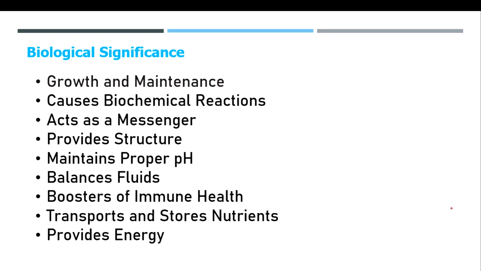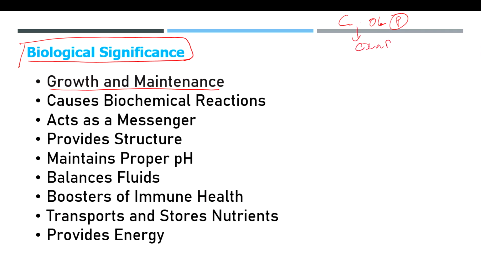And next one was biological significance. Everyone knows that proteins are used for growth and maintenance of the body, and this biological significance was also discussed in the classification of proteins. We can go and check there, where we have also given examples for these particular biological significances.